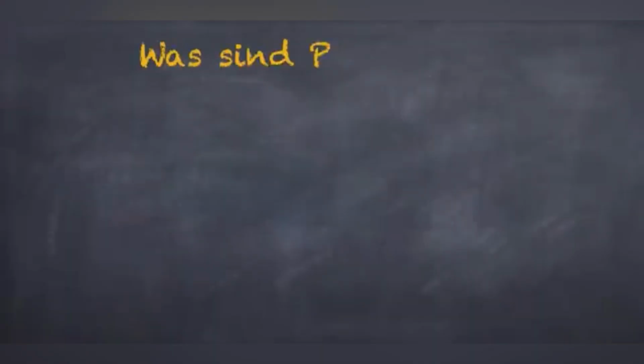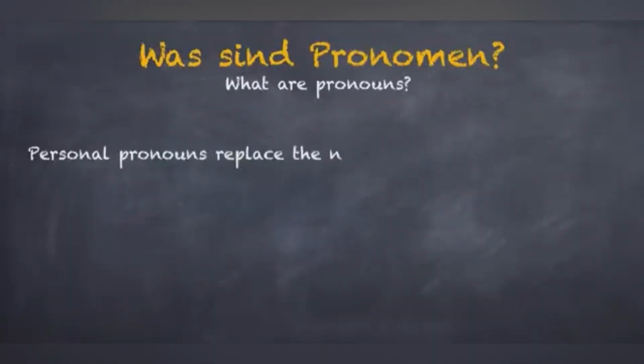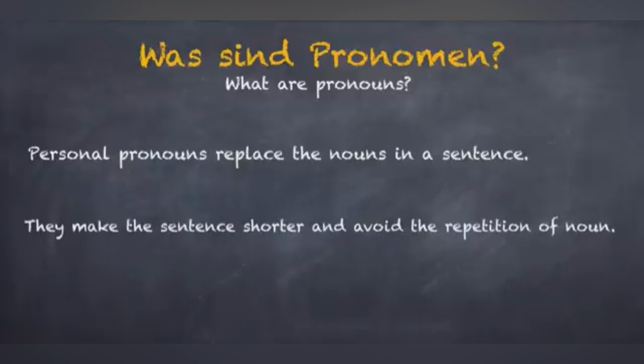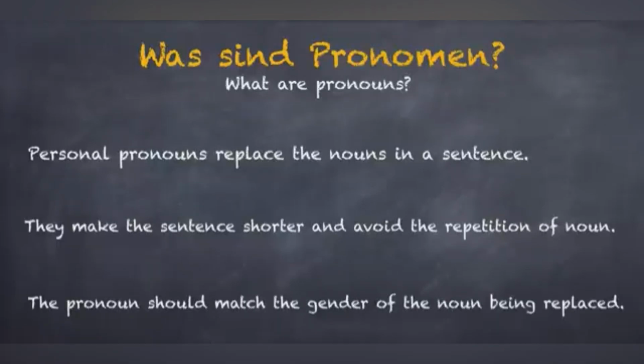Before we begin with the list of pronouns, we should first understand what a pronoun is. Personal pronouns replace the nouns in a sentence. The pronouns make a sentence shorter and avoid the repetition of a noun in a sentence or in a text. The pronouns in German are gender-specific. Hence, the nouns should be replaced by the appropriate pronoun.